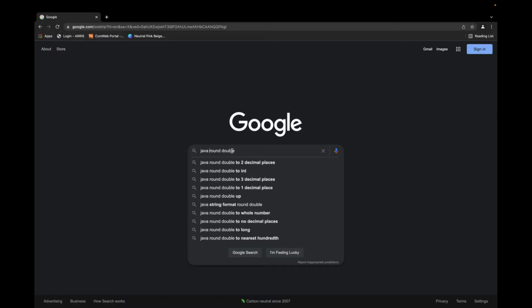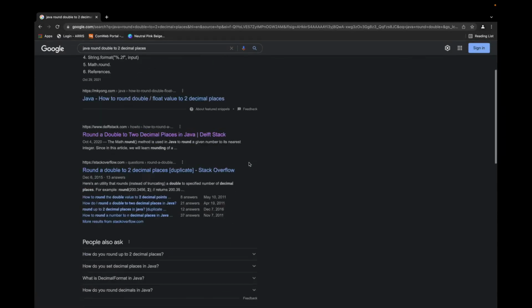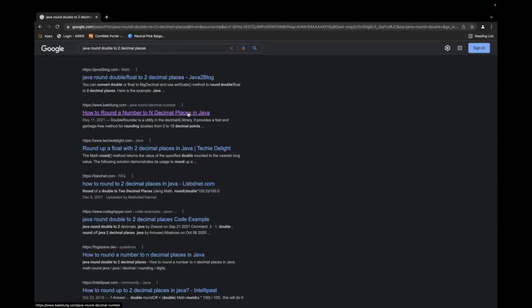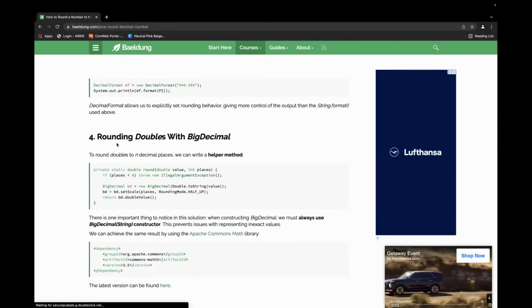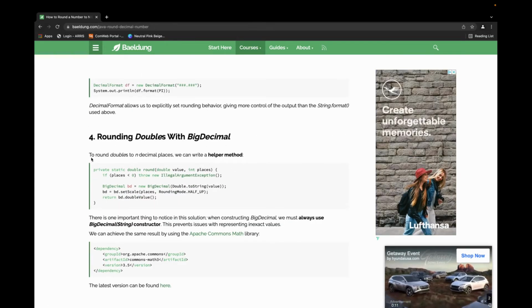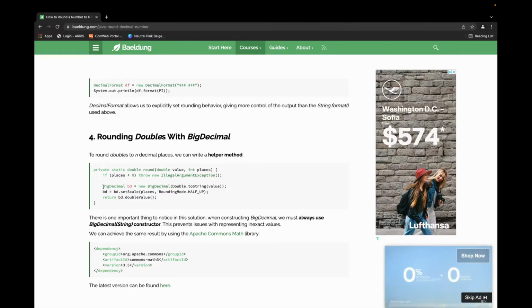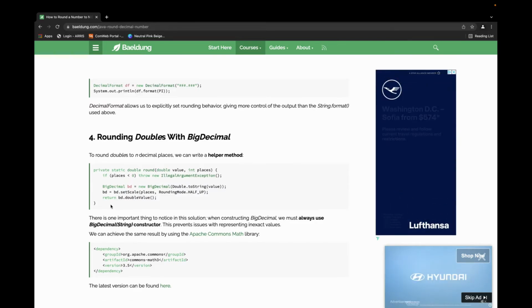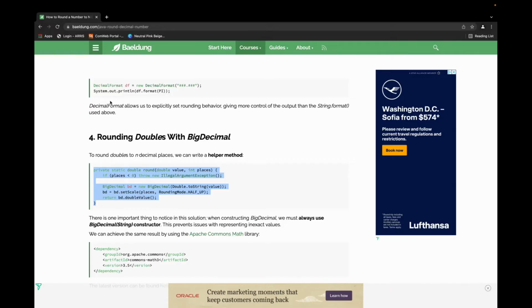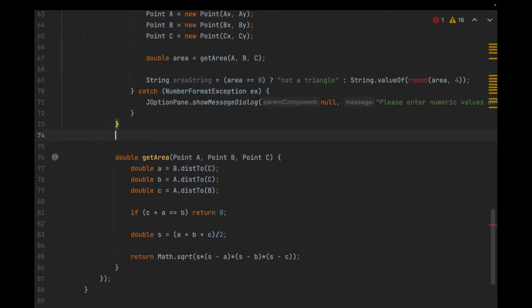So I'm just going to go online and look for it. Java round double to 2 decimal places. Sounds good. And here's one. And it looks like, there we go, rounding doubles with BigDecimal. To round doubles to n decimal places, we can write a helper method. And it looks like we can use this BigDecimal class that's available that will probably need to be imported. So I'm going to copy that, and I'm just going to paste it right in here.